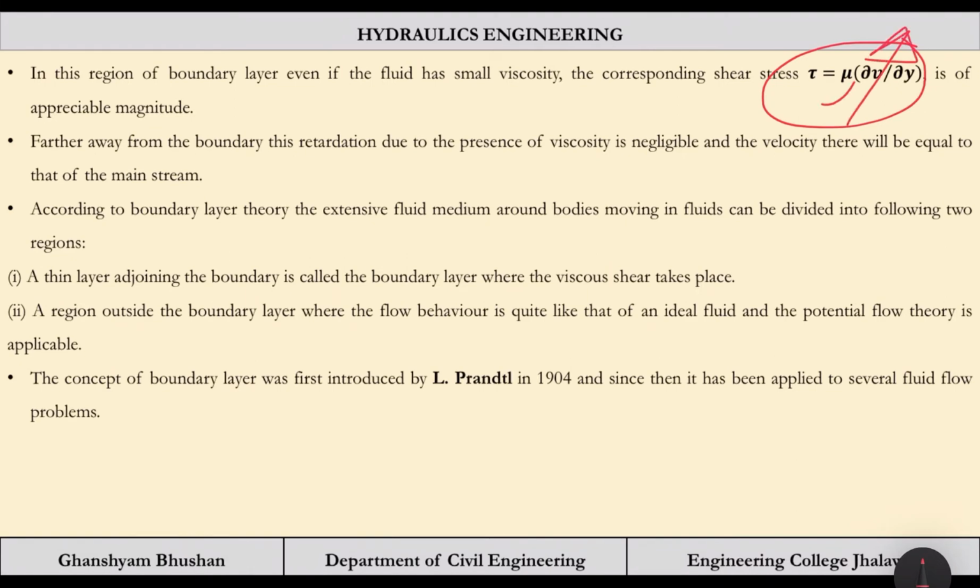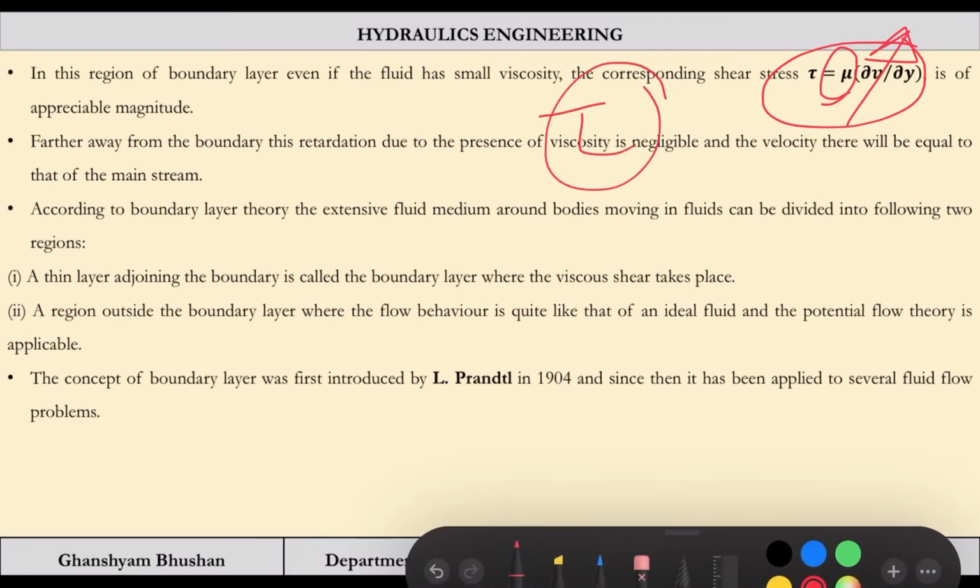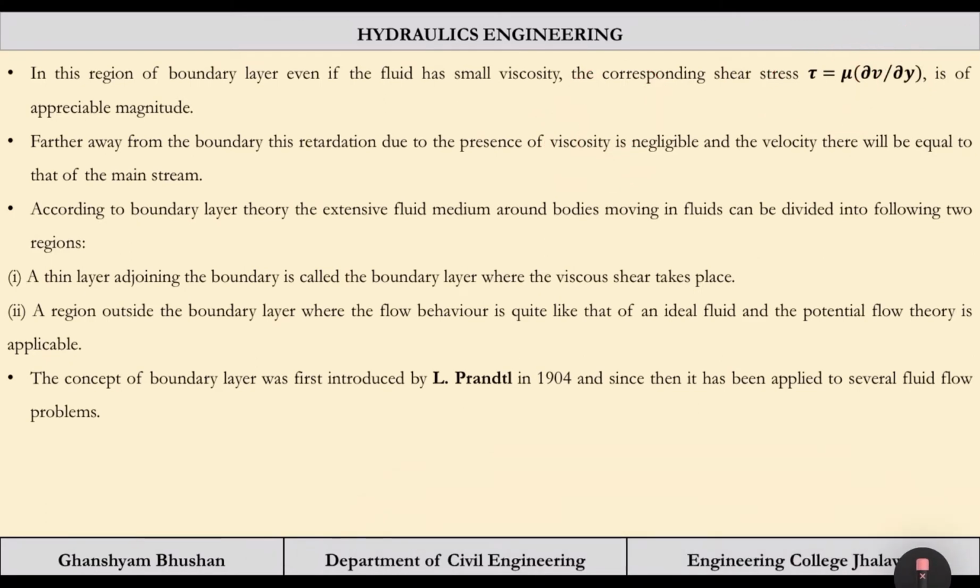So even if mu is not that significant, the multiplication will give a higher value of tau. That means the shear stress is having a very high magnitude near the boundary. Farther away from the boundary, this retardation due to presence of the boundary is negligible, and the velocity there will be equal to that of the mainstream.